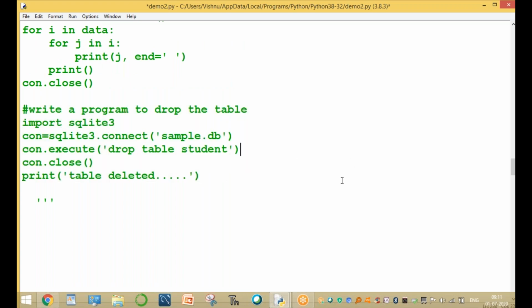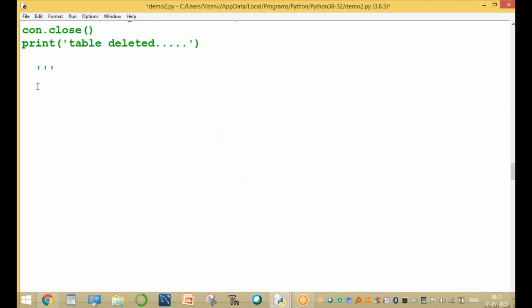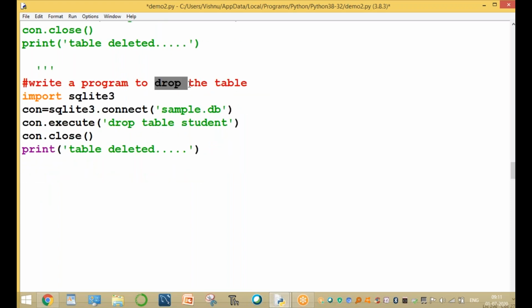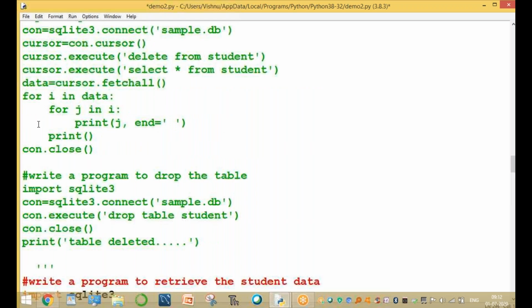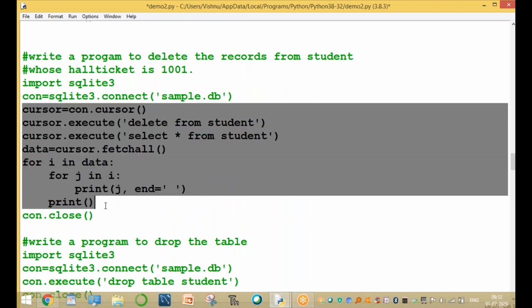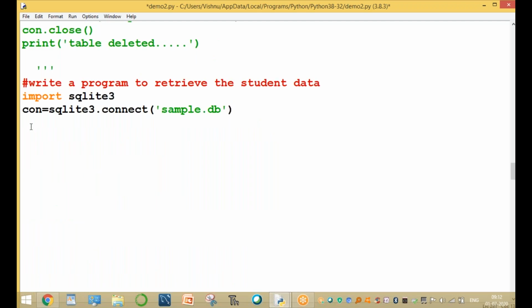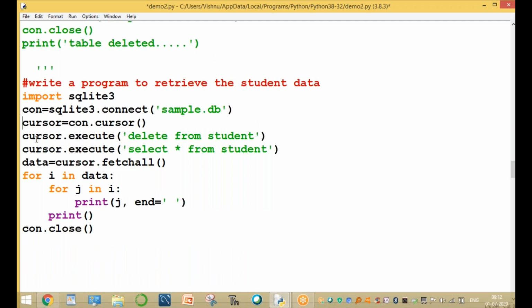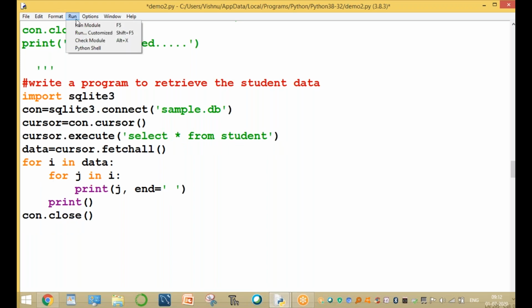What is the next question? After deletion, write one more program to retrieve the student data, since the table is deleted. For example, the student data with the select retrieving part. These are the select commands. After retrieving, try it: is the table existing or not? Please observe this one.